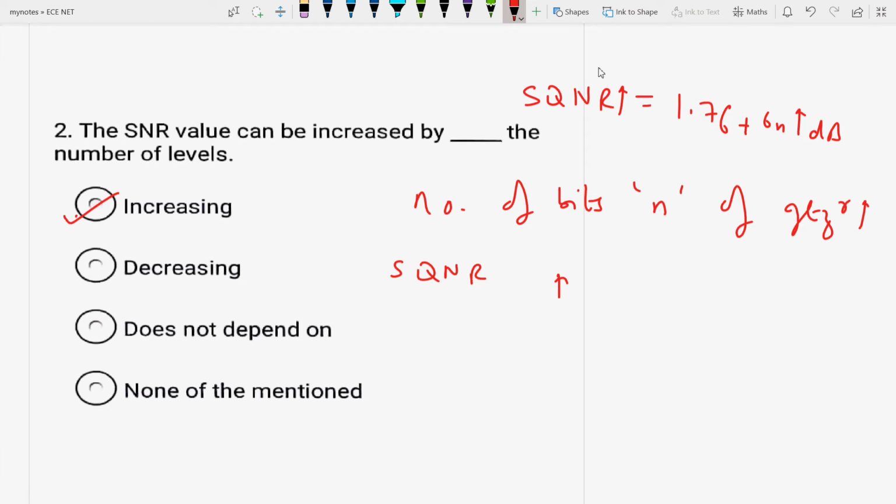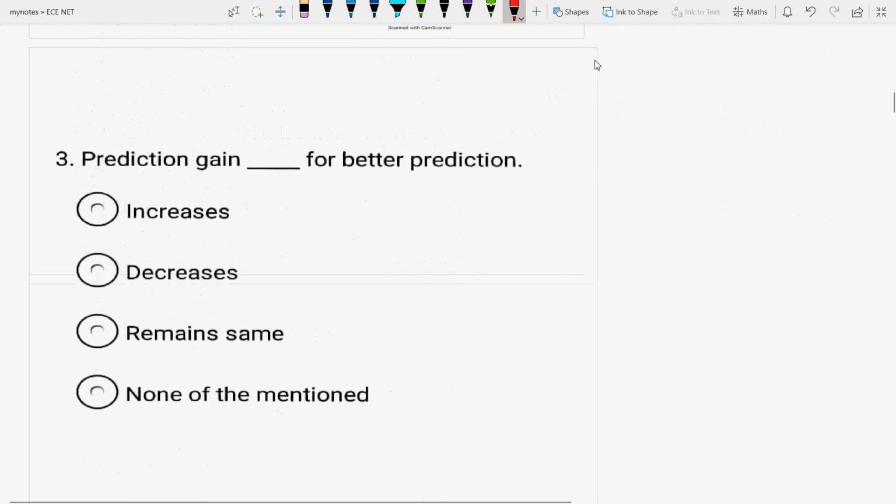Next question is prediction gain. You know what prediction gain means? The guessing factor. This I can predict the nature of the output of this signal. Yeah, I can predict the result, the outcome. So prediction gain is dash for better prediction. That means prediction gain increases. Prediction gain should increase for better prediction.